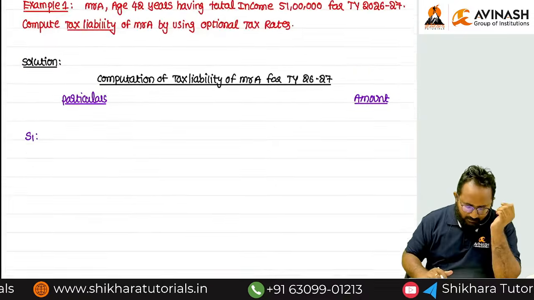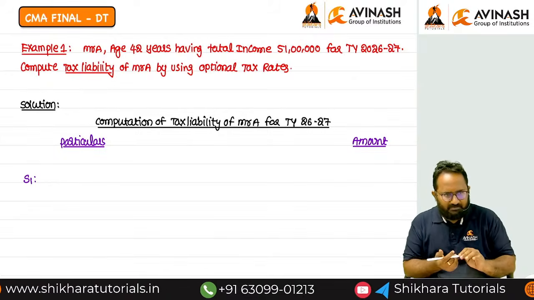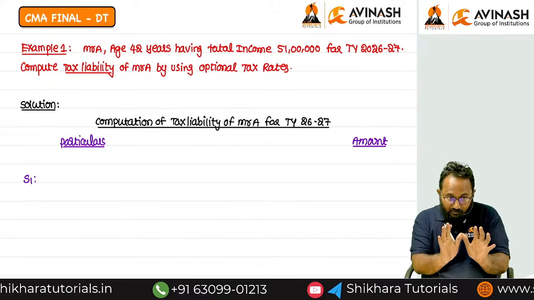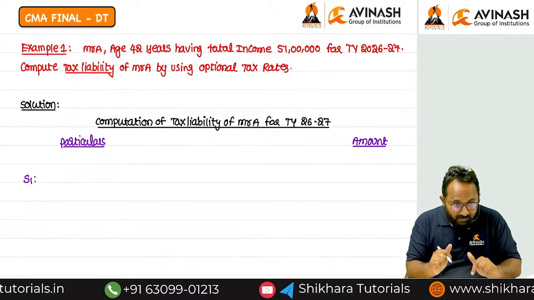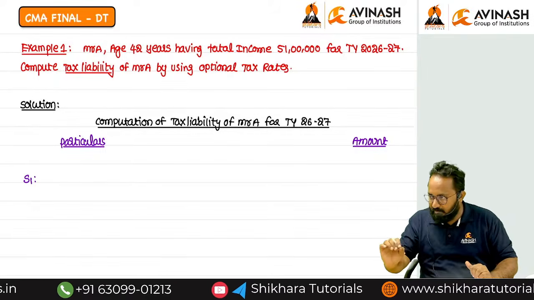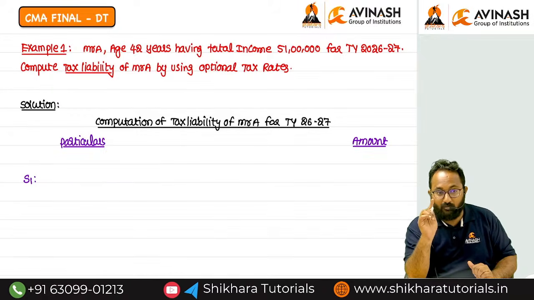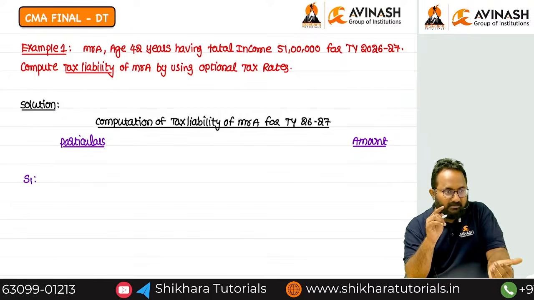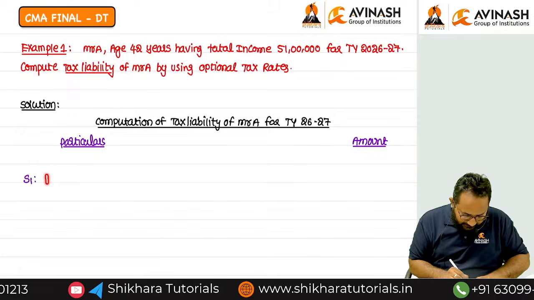What is the total income given in the question? 51 lakh. Please calculate tax liability including surcharge. Just surcharge only. Don't add health and education cess, because after removing the relief, that is marginal relief, in the last step we add health and education cess. Already we discussed when to add it.